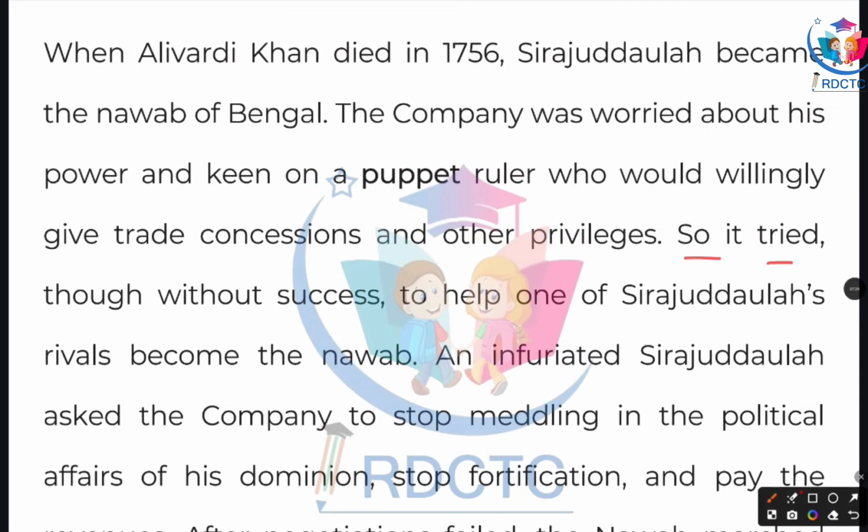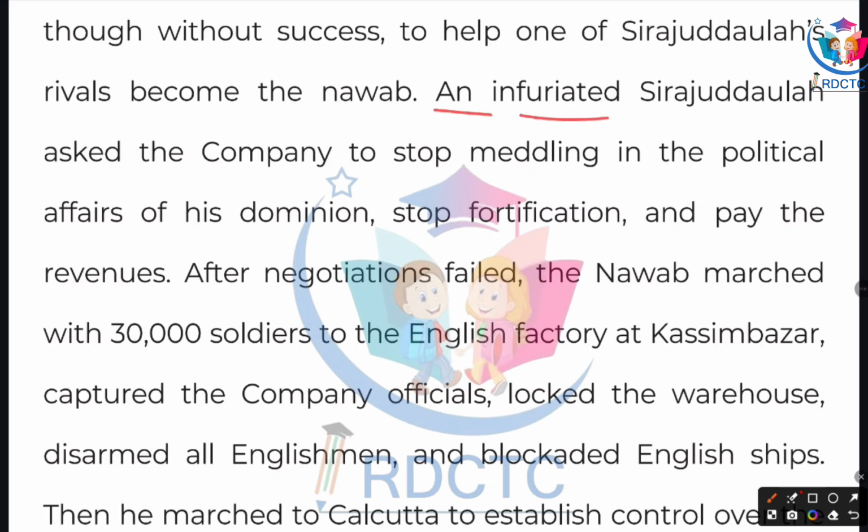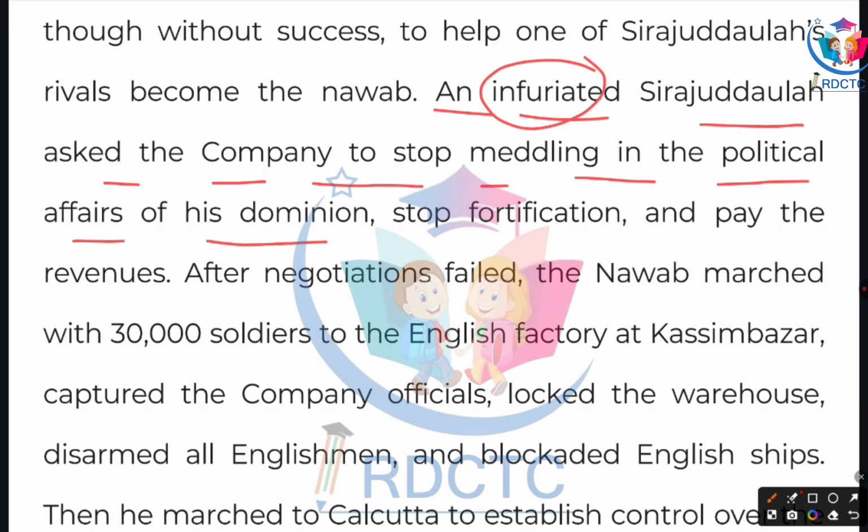It tried, though without success, to help one of Sirajuddaulah's rivals become the Nawab. And infuriated, Sirajuddaulah asked the company to stop meddling in the political affairs of his dominion. Infuriated means to make somebody very angry. So, Sirajuddaulah asked the company to stop meddling in the political affairs of his dominion, stop fortification and pay the revenues.